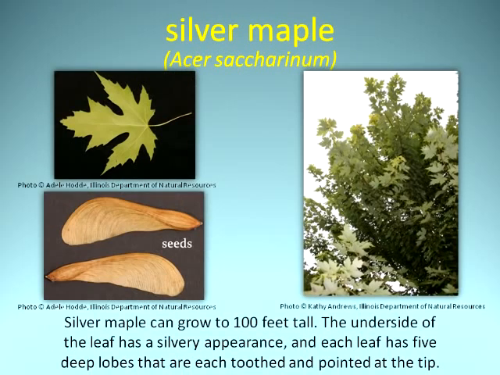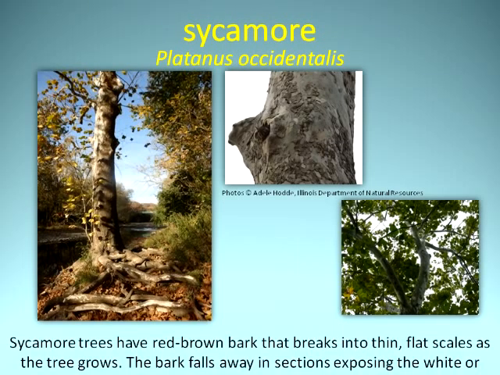Silver maple can grow to 100 feet tall. The underside of the leaf has a silvery appearance, and each leaf has 5 deep lobes that are toothed and pointed at the tip. Sycamore trees have red-brown bark that breaks into thin, flat scales as the tree grows.